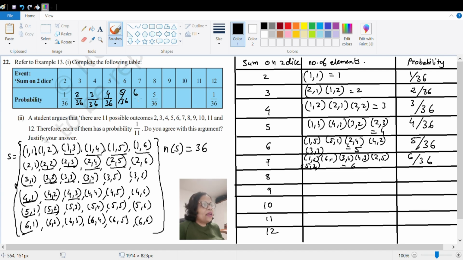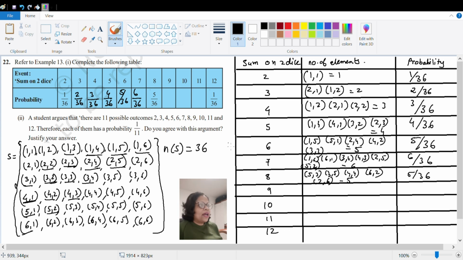So for sum 7 you will get 6 by 36. 8 का देखो उन लोग ने दिया है 5 by 36, we will still understand what are the elements available in 8. So if you see 8 it will be 5,3 and 3,5. You will get 4,4 also, and is there anything else possible with this? 6,2 मिलेगा, 2,6 भी होगा. 1, 2, 3, 4, 5 हो गए, so you can get here the probability as 5 by 36, which is already there in the table.